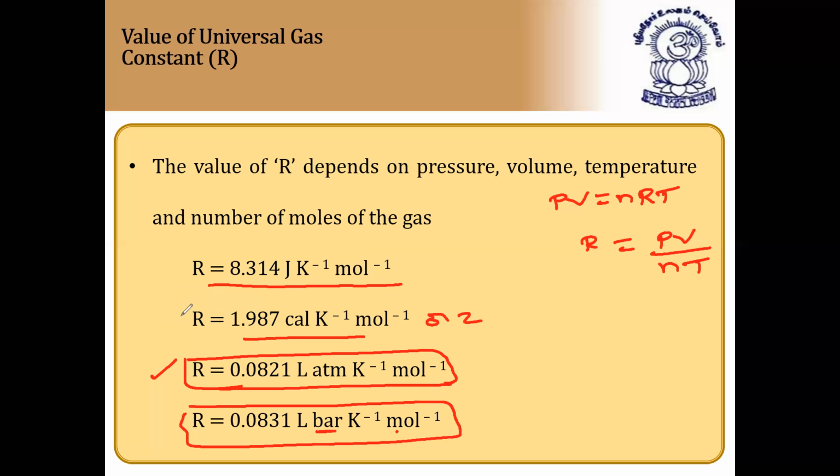When we are calculating energy, with respect to kinetic energy and all, if the energy is given in calories, we have to use this value. If the energy is given in joules, we have to use this value. So these two we'll use in terms of calculating the kinetic energy of gas molecules. And when you are calculating the normal gas constant value, we'll use the other values.